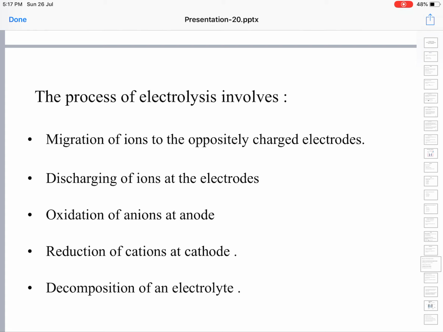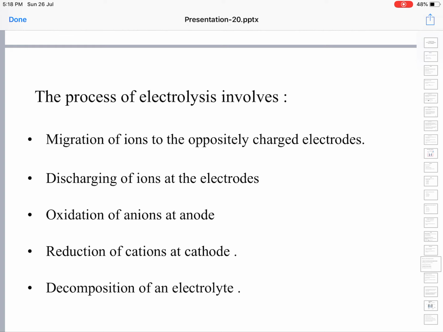During electrolysis, when electricity is passed through the electrolyte solution, which basically consists of cations as well as anions, there will be migration of ions to the oppositely charged electrodes. That is, positively charged cations move towards the oppositely charged negative electrode called the cathode.